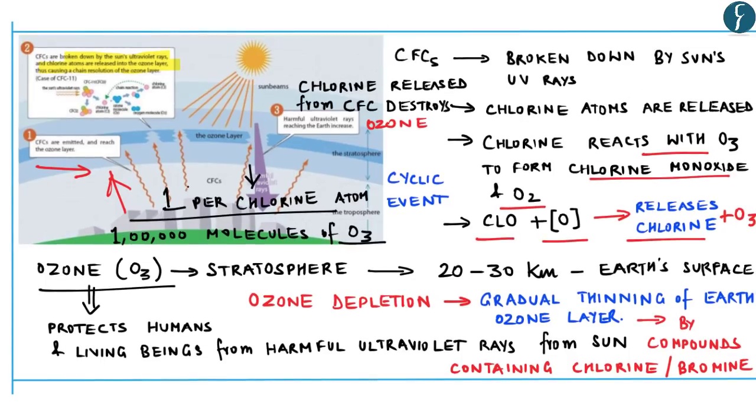So after going through the entire chain reaction of chlorine with ozone, we understand how harmful these chlorofluorocarbon compounds are for the depletion of ozone. And the loss of stratospheric ozone results in more harmful ultraviolet radiation reaching the Earth's surface. The more the ozone depletes, the more ultraviolet rays will reach the ground.